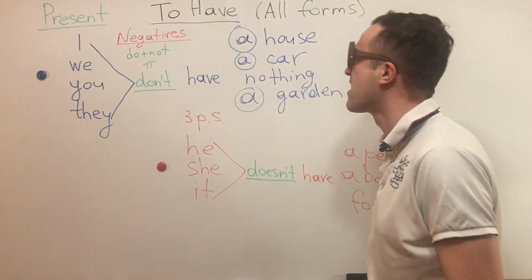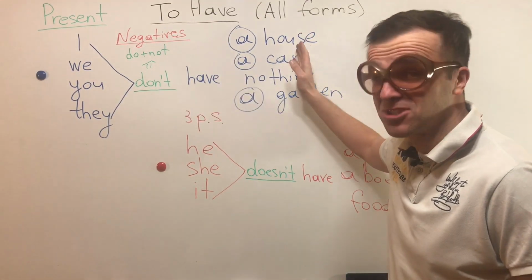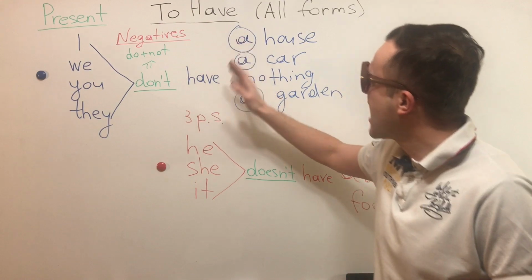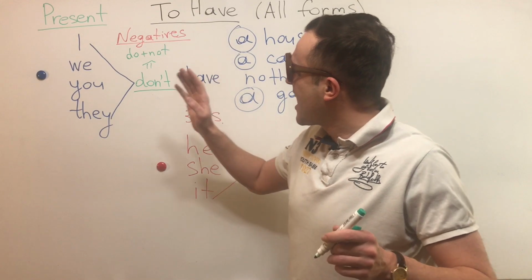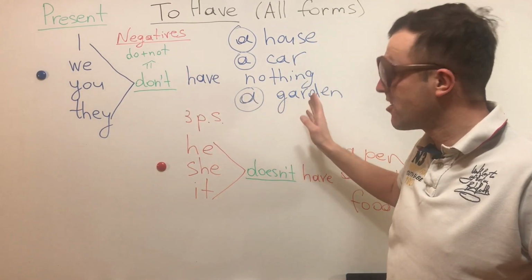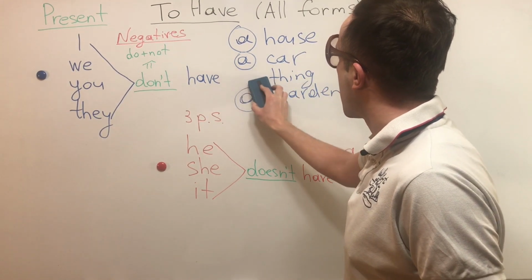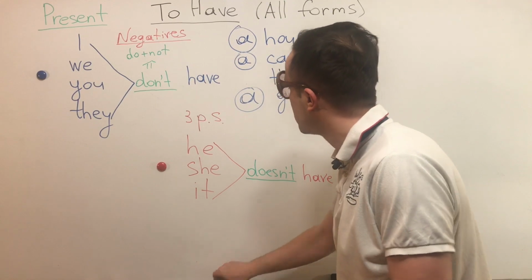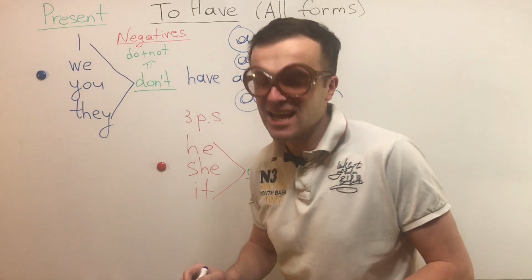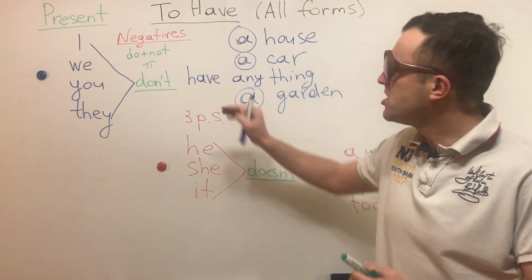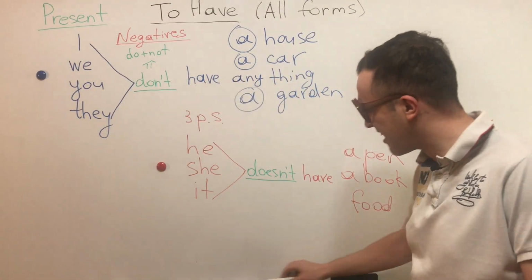Okay, so I don't have a house. We don't have a car. You don't have a garden. But you don't have nothing. We can say this: you don't have anything. Because it can't be two negatives in one sentence. That's why we change nothing for anything. So you don't have anything.